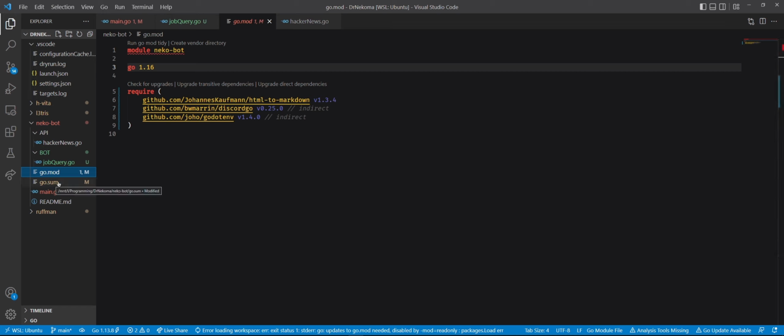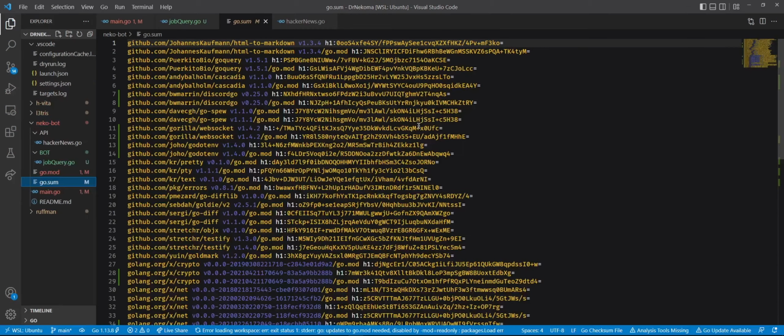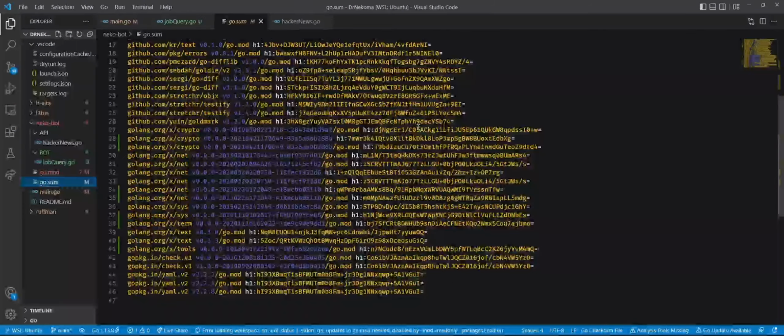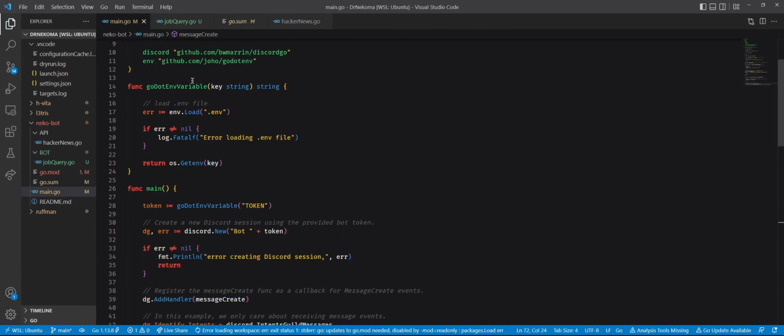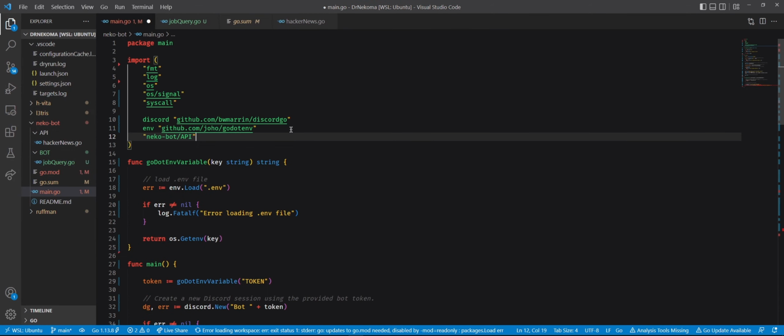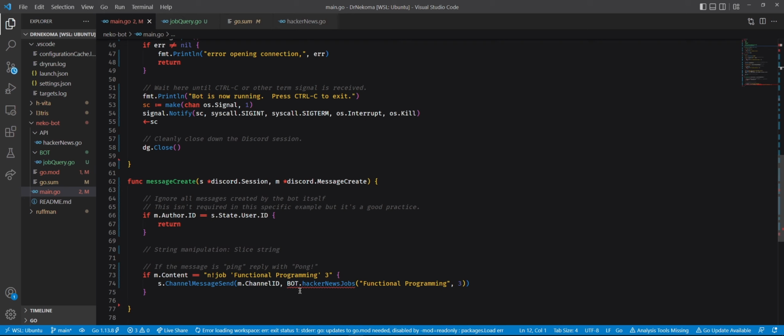What is that sum? It's like a log file? Maybe. That's a good question. I have no clue. You have a bunch of dot mods there. But why doesn't doing it like this work? That's what I wanted to understand. Undeclared name bot, but it's here. It's totally here. But are you relying on this LSP or have you actually tried to run that?